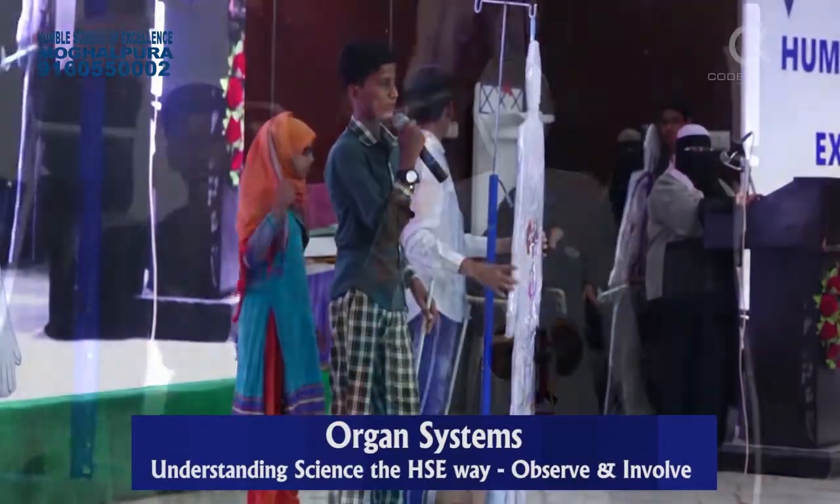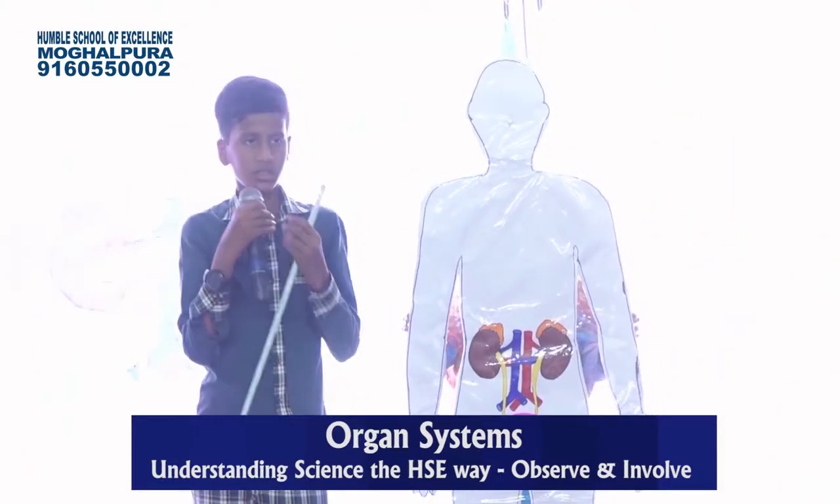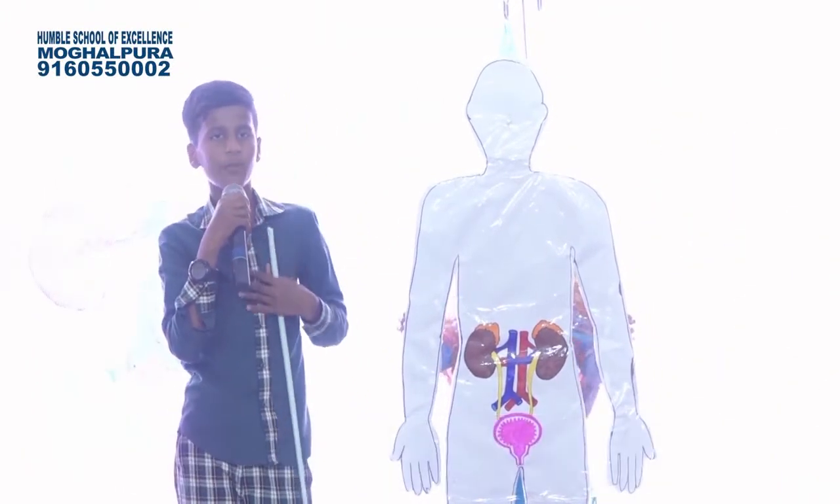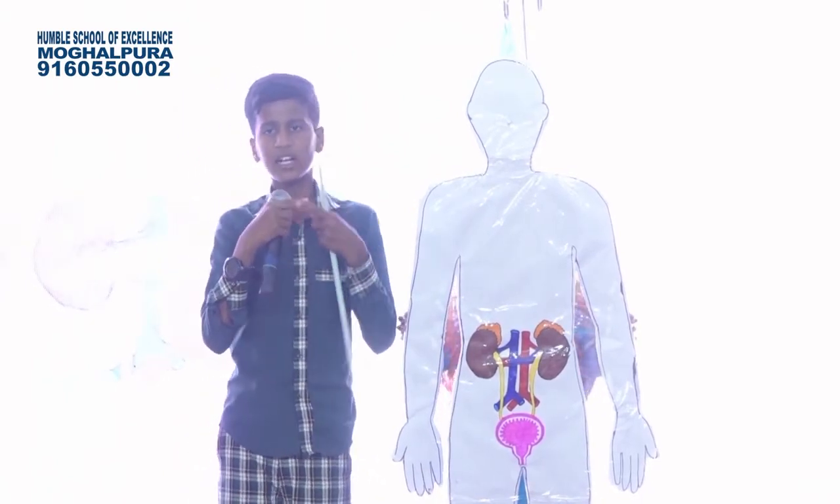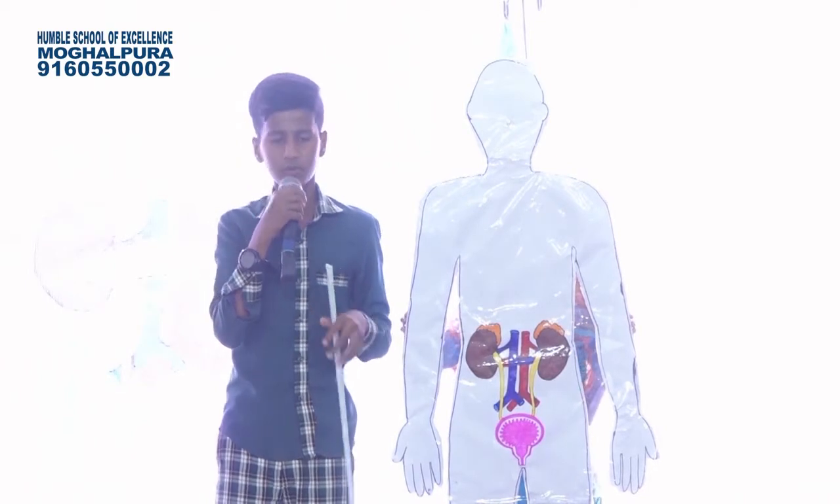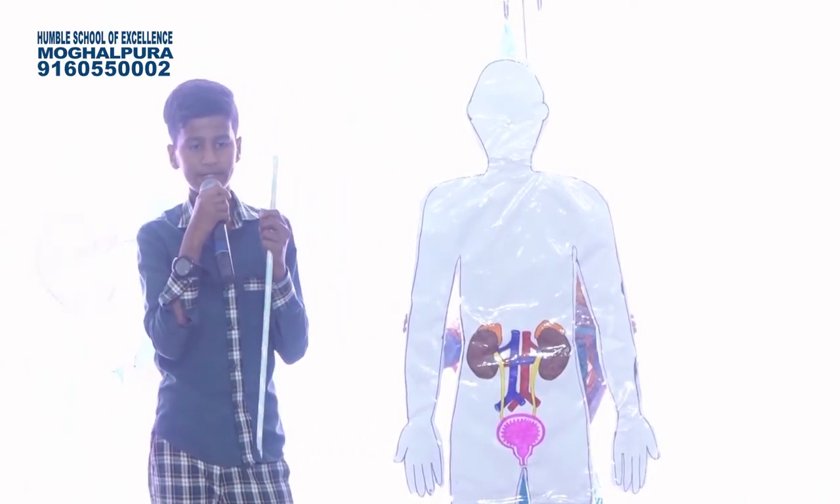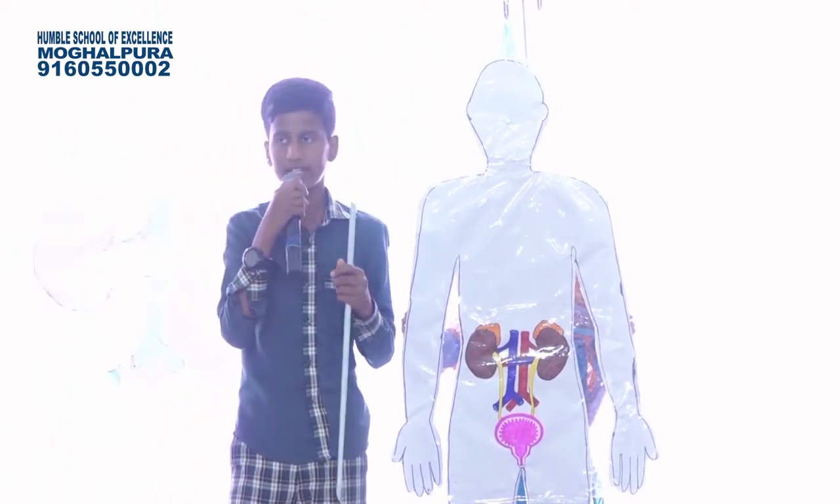I am Amir Khan of class 7. Now I am going to explain to you about our body's excretory system. The nutrients or medicine absorbed by our digestive system undergo chemical reactions inside our body and form certain waste products. These waste products along with excess water need to be excreted by our excretory system.